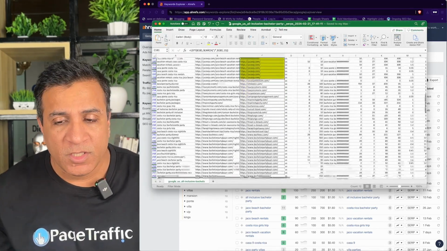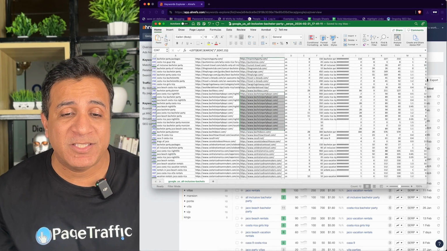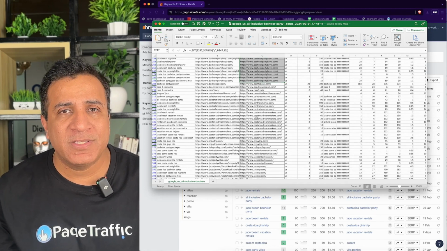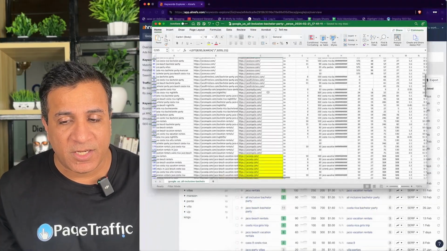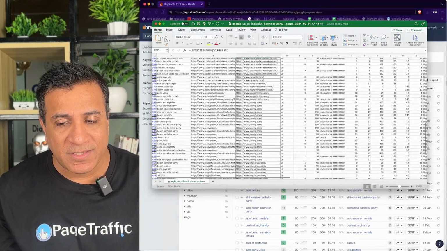But remember, this is not a fixed formula, because at times you might come across a site which is an exact match domain, or an EMD, and you would not like to have that as a competition. For example, if the keyword is related to Jaco Costa Rica nightclub and my website is jacocostaricanightclub.com, that might not be a direct competition. So we are going to avoid any EMD. I'm just shortlisting the sites which are coming in top, and as you see, the Jacob VIP site is coming.